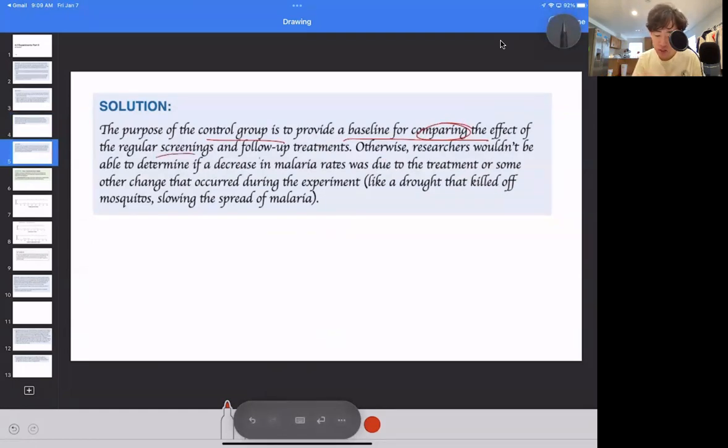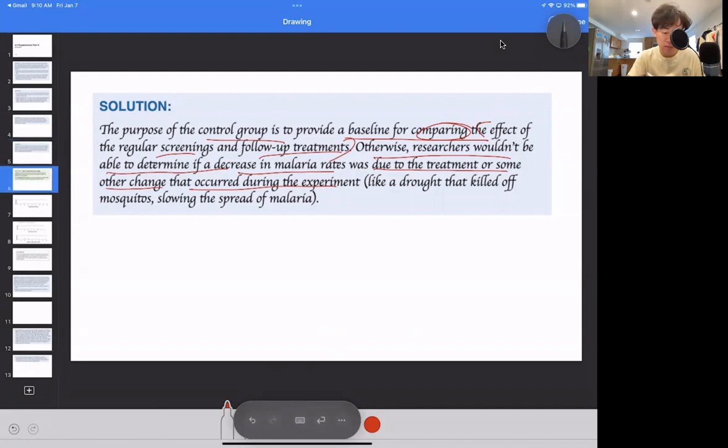The effect of regular screenings and follow-up treatments, again, just regurgitating the context here. Otherwise, the researchers wouldn't be able to determine if a decrease in malaria rates was due to treatment or some other change that occurred during the experiment. So if you're just comparing groups that don't include a control group that hasn't been impacted by any treatments whatsoever, you can't conclude that this treatment is effective on the malaria rate, because there's no control group. There isn't something to compare to as a baseline which received no treatment. So that is the purpose of having the control group.